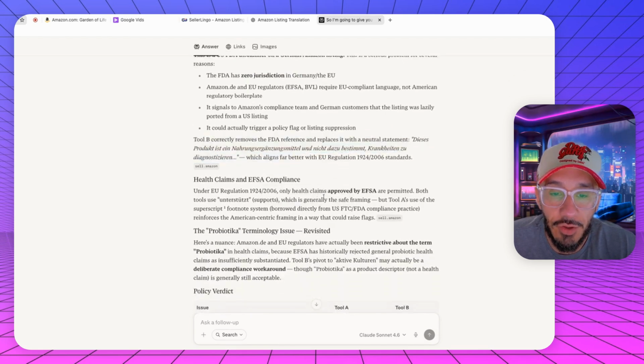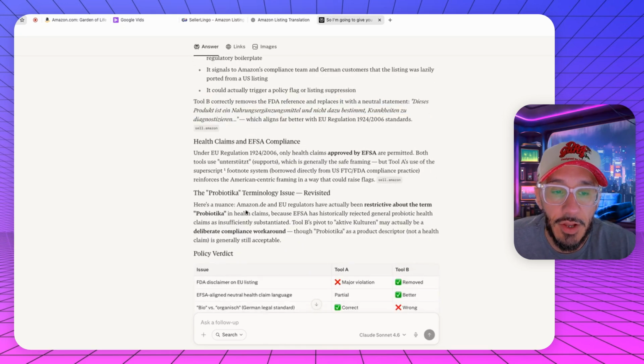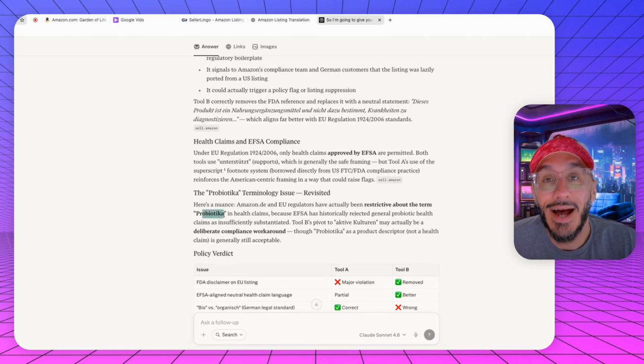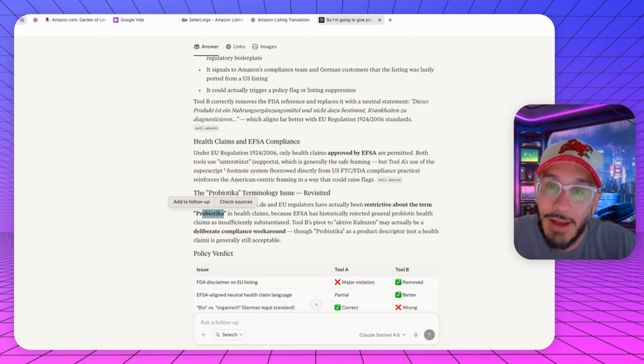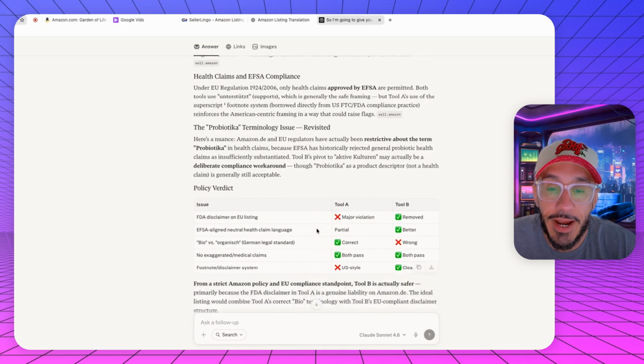Regulations, only health claims made by this. So here's a nuance. Amazon.de and regulators have actually been restrictive about the word probiotica. Aha. So it read well, but in actuality, on compliance, it wouldn't work. So it doesn't matter if it's going to read well or not, it's not going to be compliant. That was the big thing. Because EFSA has historically rejected this, Tool B's pivot to active culturing may actually be a deliberate compliance workaround, right?